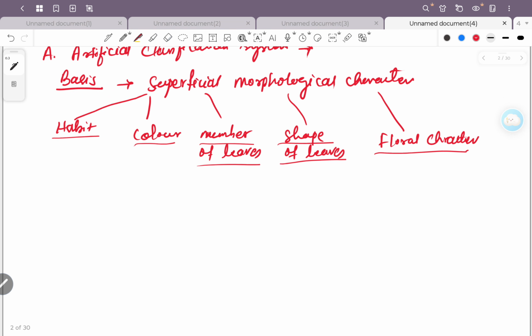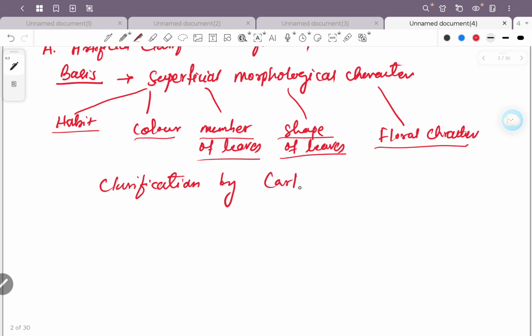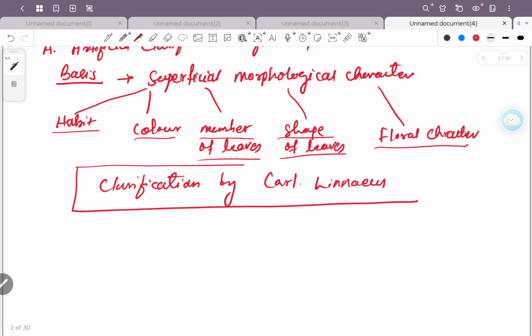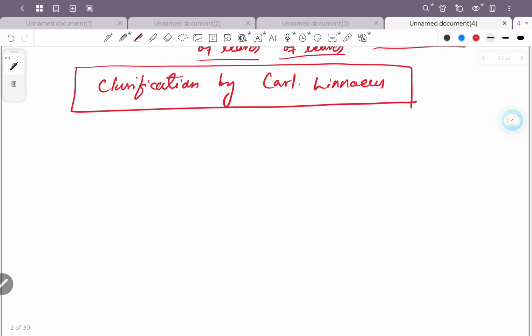Okay, so for example, this classification was given by, this is very important, children, Carolus Linnaeus. I am writing only CARL, Carolus. Okay, so this is one example of classification that was given by Carolus Linnaeus, but it has some limitations.